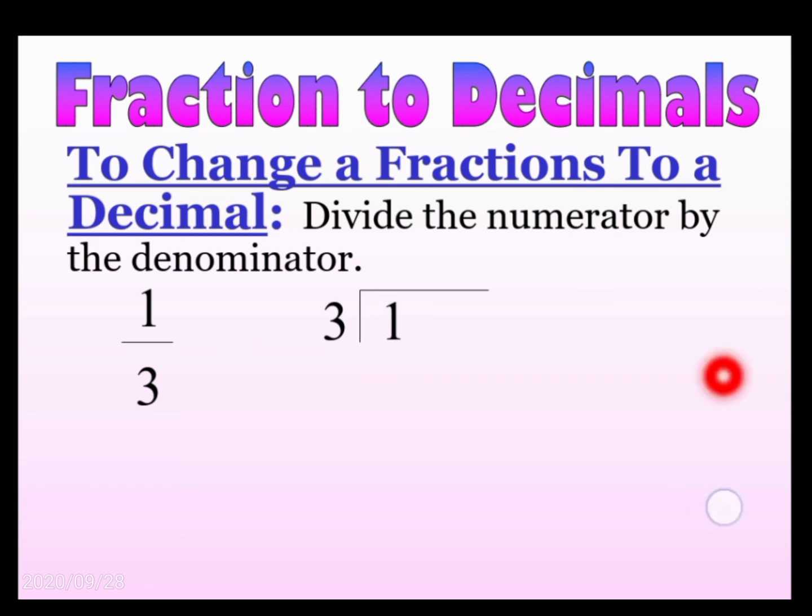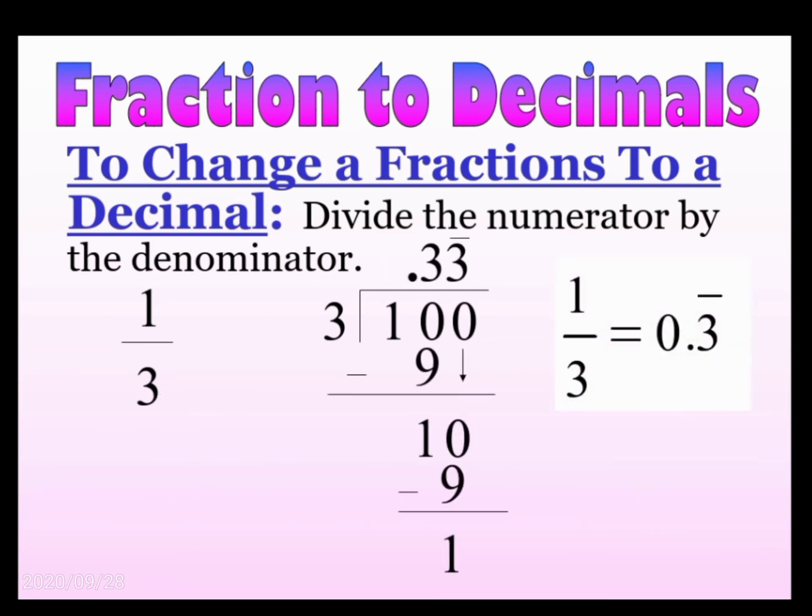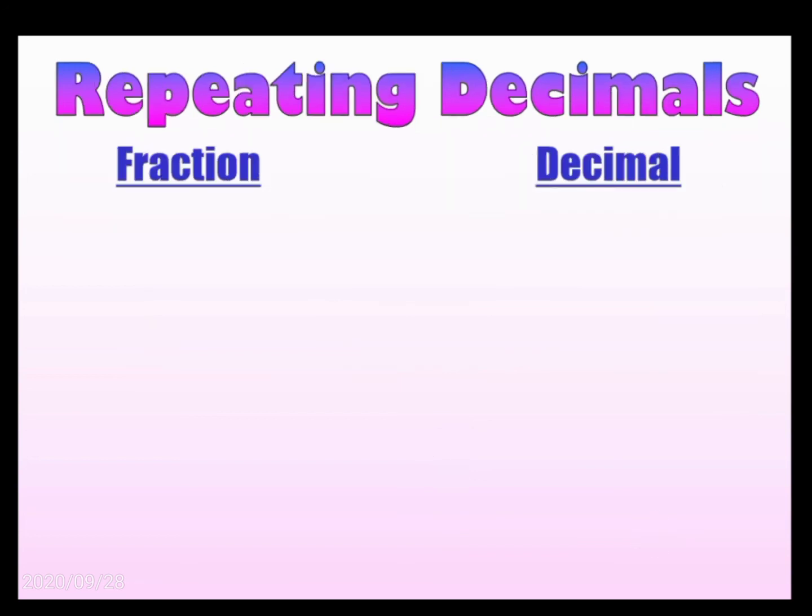So we can express it like 0.3 bar, a repeating decimal. 1 by 3 means 1 divided by 3, which is equal to 0.3 bar.